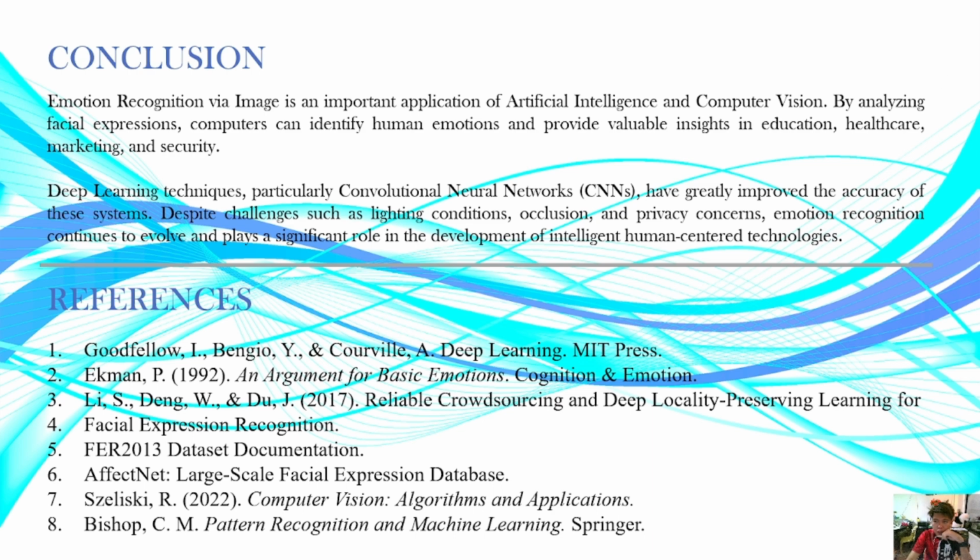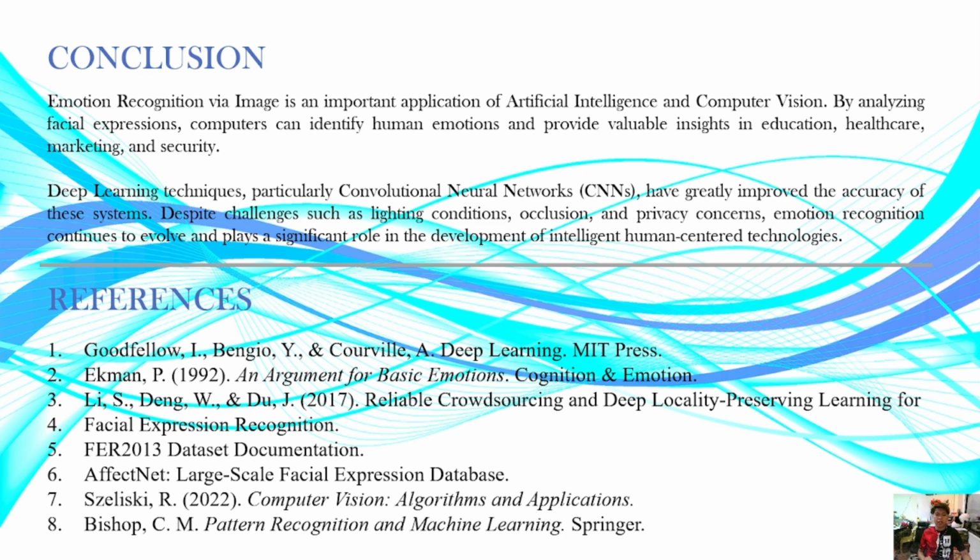So for the conclusion of my report or topic today, emotion recognition via image is an important application of artificial intelligence and computer vision. By analyzing facial expressions, computers can identify human emotions and provide valuable insights in education, healthcare, marketing, and security. So those are the examples we encountered. So emotion recognition via image is very helpful in our everyday life.